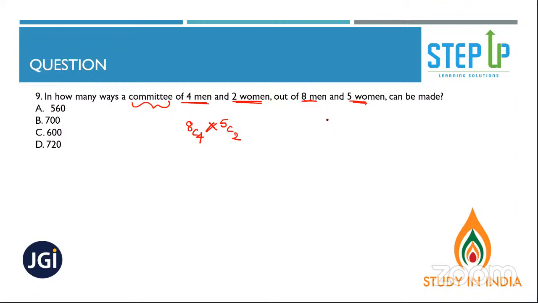8C4 and then multiply by 5C2. 5C2 is 10. 8C4 will be 8 into 7 into 6 into 5 over 4 factorial into 4 factorial. So this 4 factorial will get cancelled out. 4 factorial is 4 into 3 into 2 into 1. People, I'm assuming that you know all this stuff. 7 into 2 is 14, into 5 is 70, into 10, 700 is the answer.